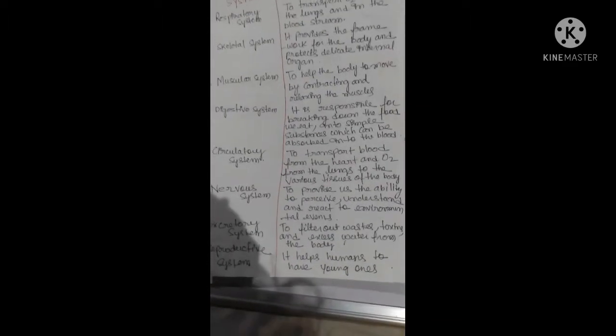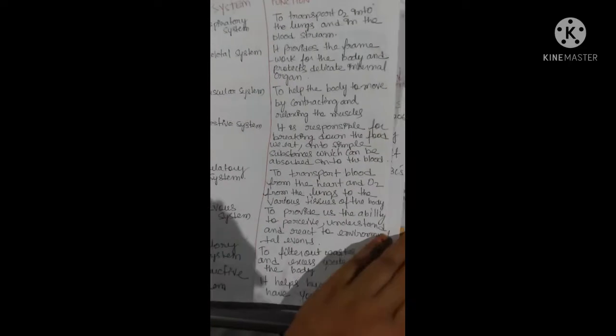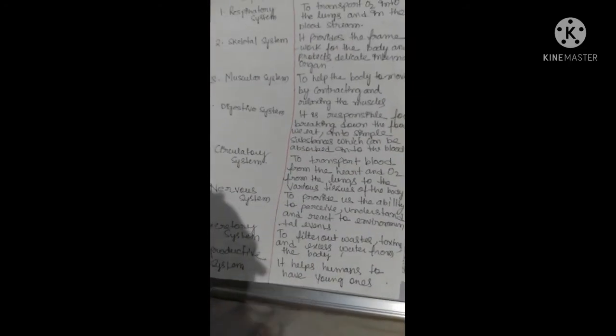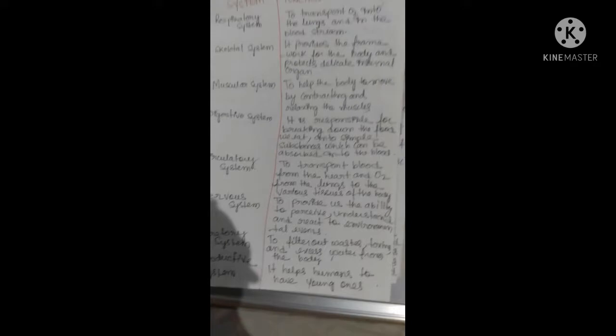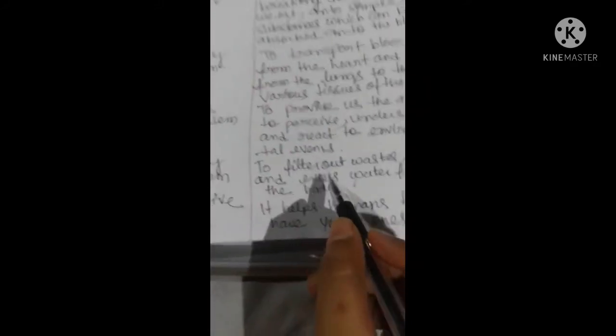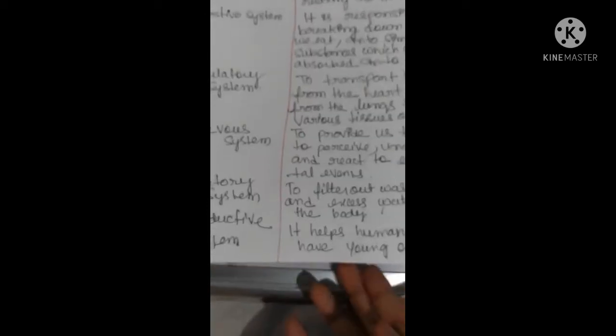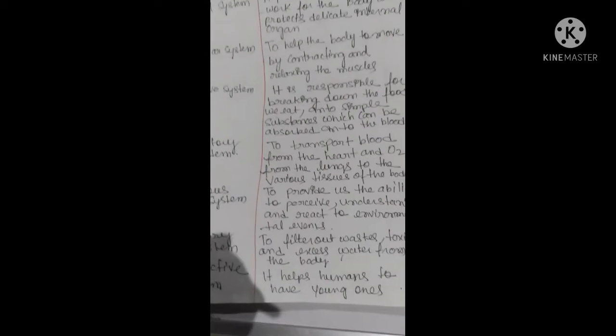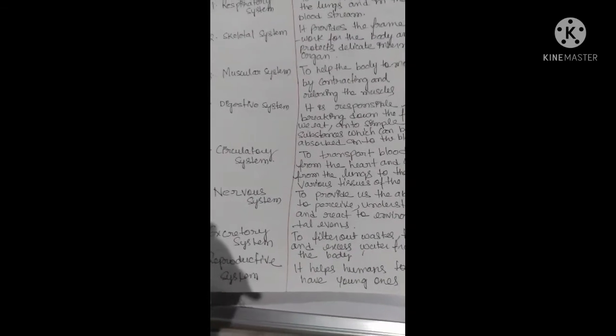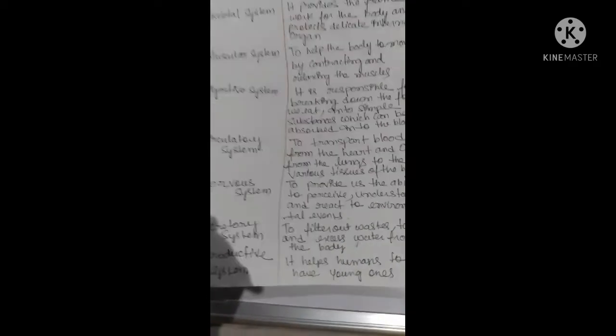Now the excretory system means in our body waste is produced, and this has to be excreted out, to come out with the help of the excretory system. The excretory system includes the kidney, which filters out the waste, the nephron, and then the urinary bladder.